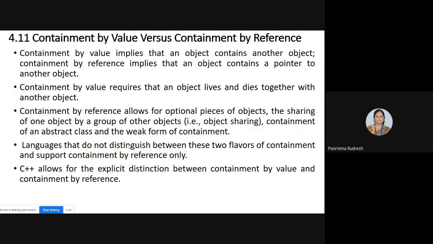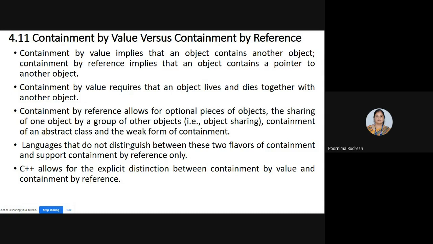So containment by value implies that an object contains another object. So if car is an object consisting of another object, then we say that it is containment by value. Next, containment by reference implies that an object contains a pointer to another object.